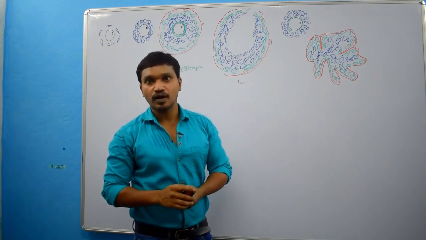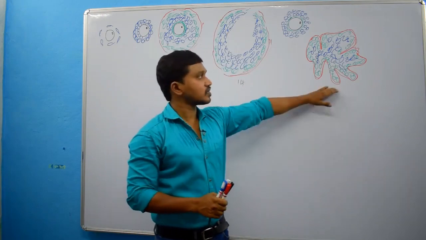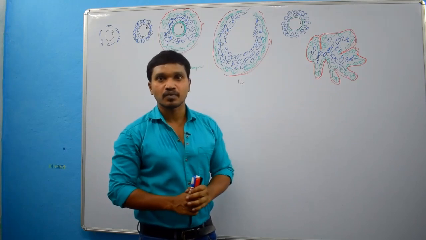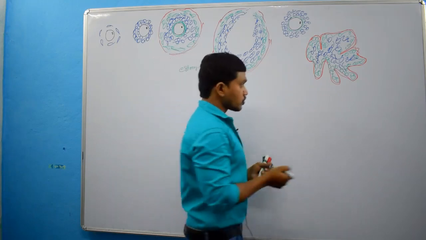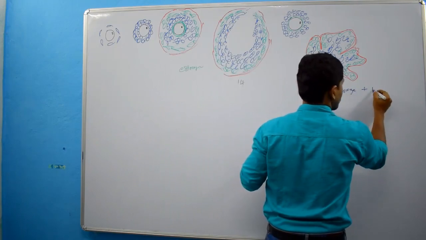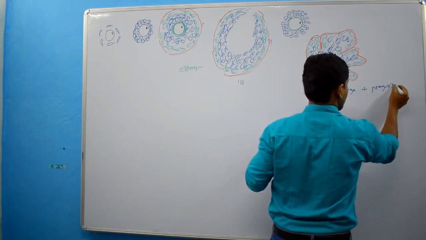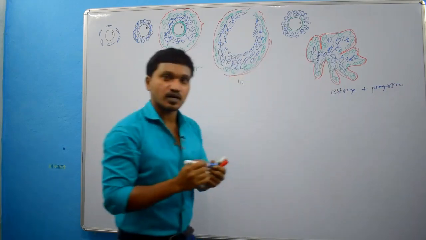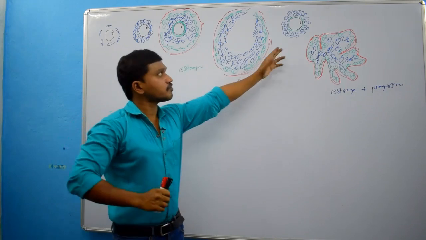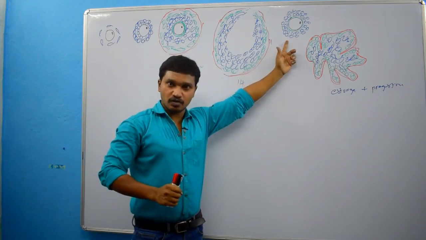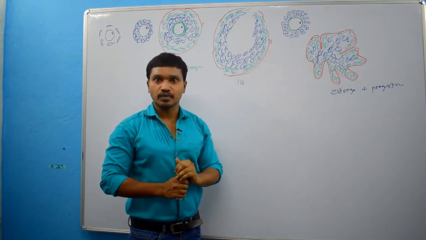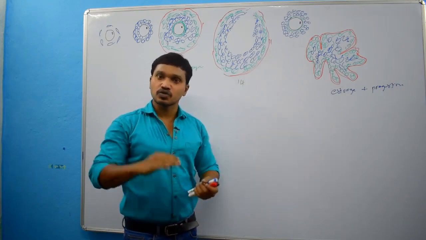That pigment we call lutein. That's why this structure is the corpus luteum. This corpus luteum will produce estrogen and progesterone. Estrogen and progesterone. Right? If this secondary oocyte fertilizes with the sperm, the resulting zygote undergoes development.